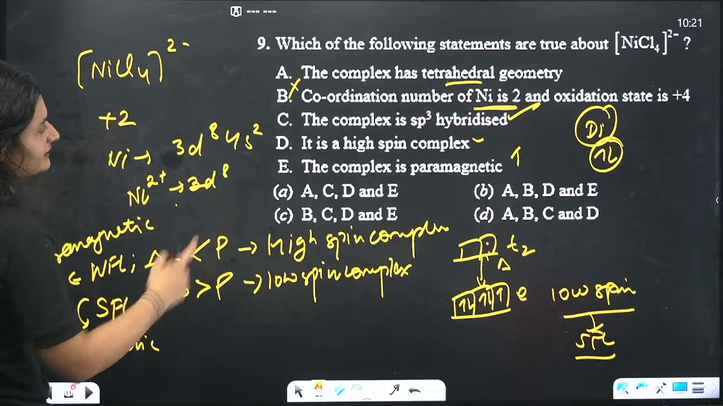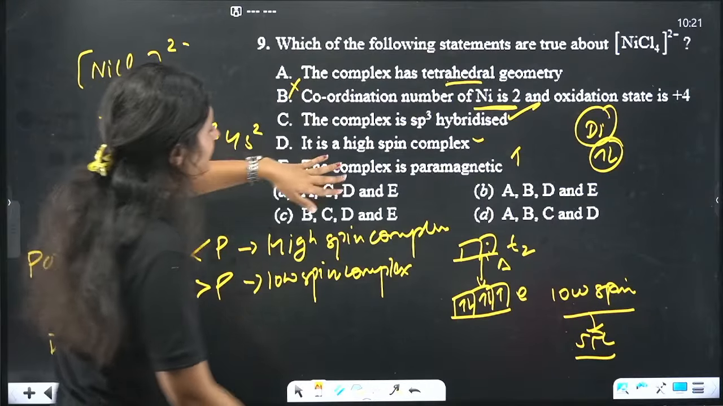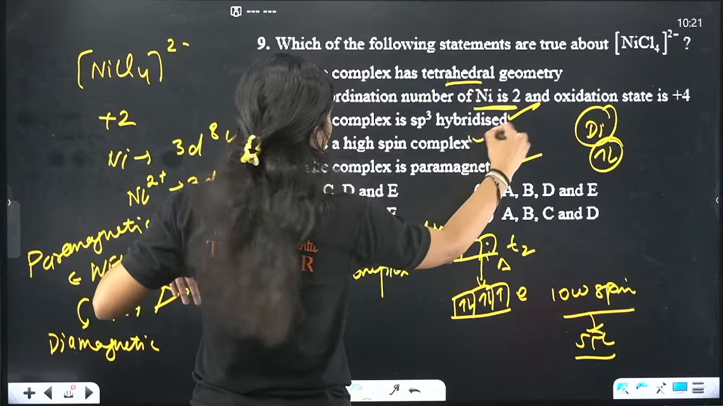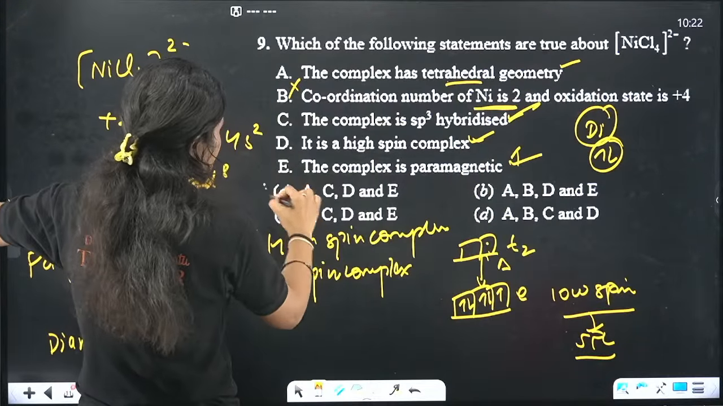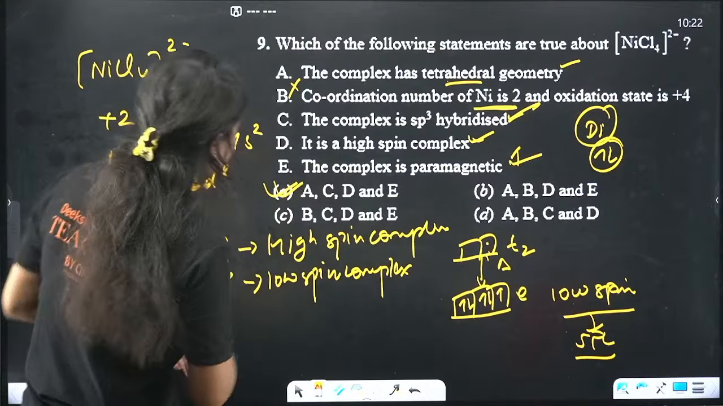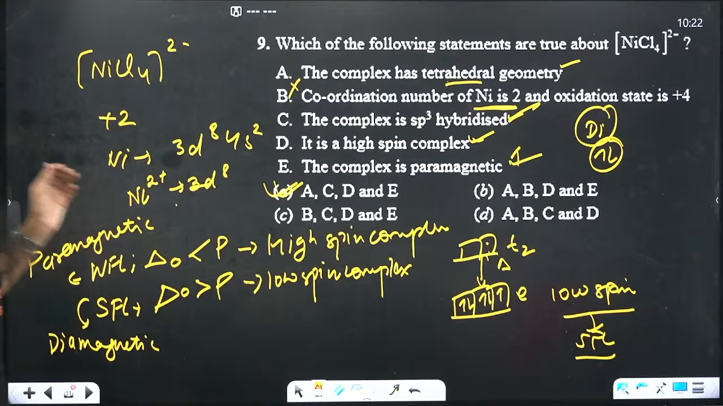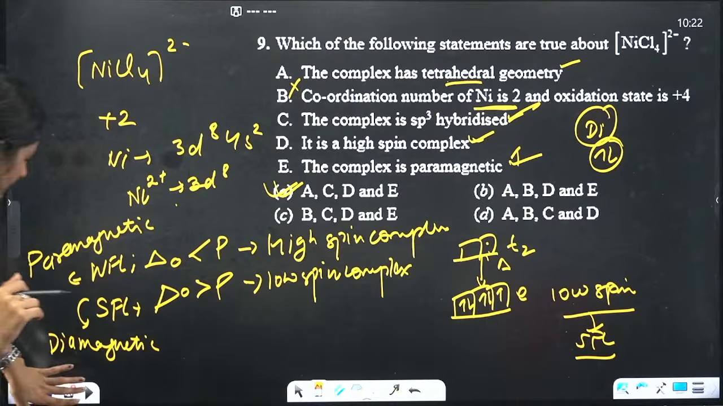Okay, so the correct answer, this is incorrect. It is paramagnetic, correct. High spin complex, correct. sp3 hybridized. So ACDE, which is correct answer, is option A, right? Only B is incorrect. Just take a screenshot, okay? Done? Yes. Okay, next question.